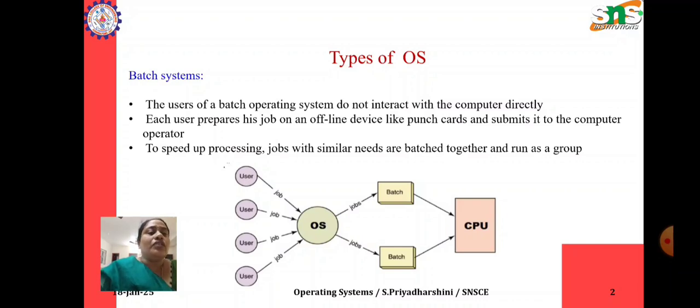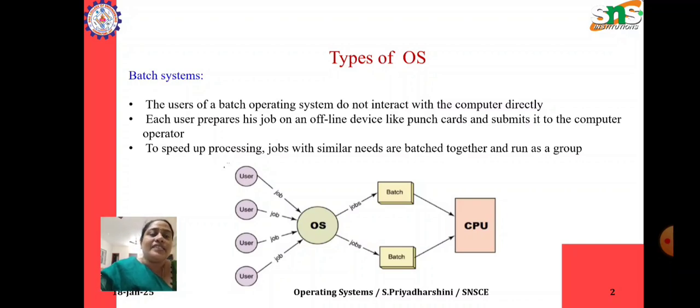So the users of a batch operating system here, the main thing is they will not interact with the computer system directly. Instead of that, the user will submit the punch cards to the computer operator. So here the user prepares his job on an offline device like punch cards and submits it to the computer operator. Then to speed up processing, jobs with similar needs are batched together and run as a group.